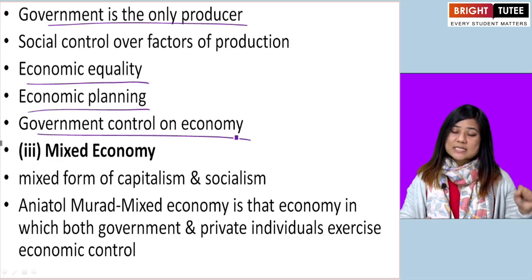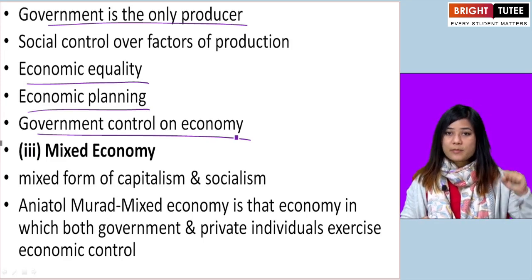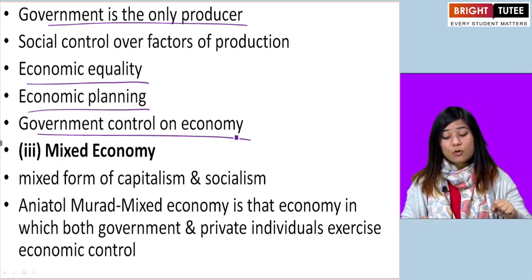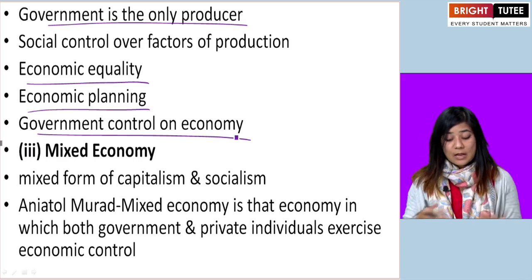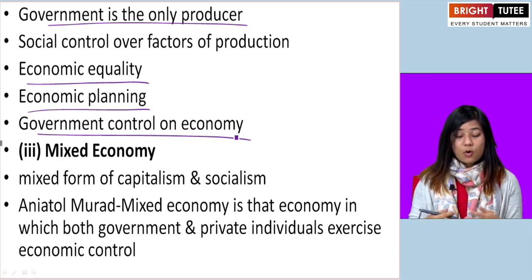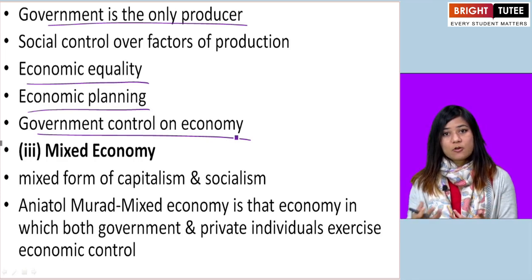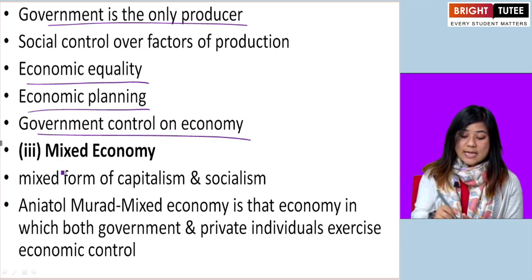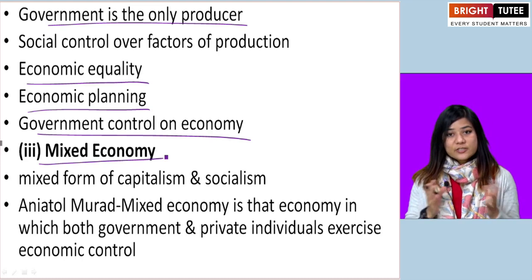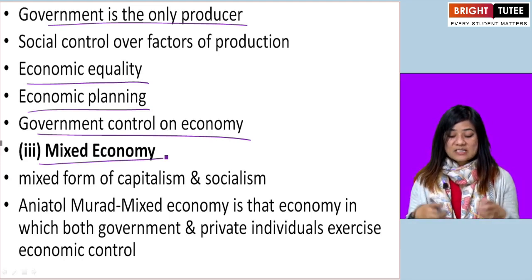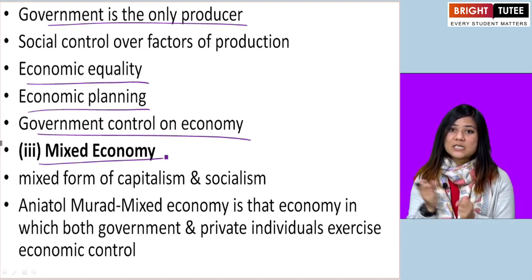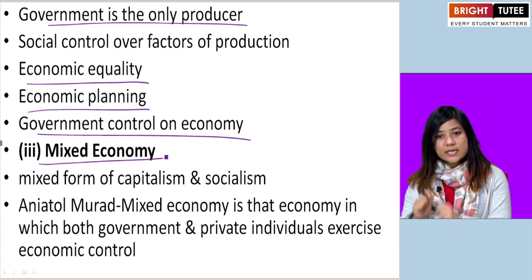But in the capitalistic economy, the private individuals take control of the economy. Now the third division of the economy based on the ownership of production is the mixed economy. As you can tell, mixed economy means a mix of both capitalistic and socialistic economy.